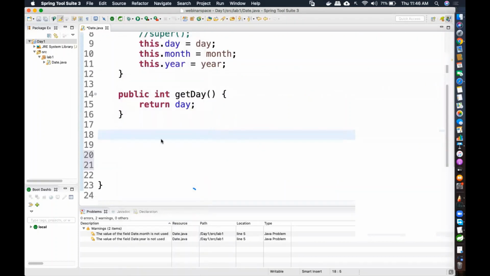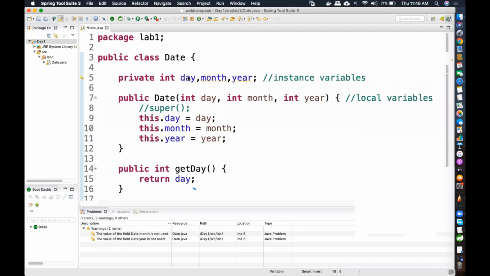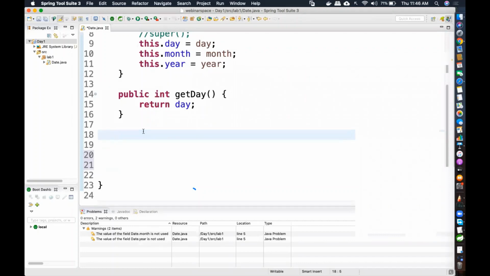So similarly, if somebody wants to change the day variable, can it be changed from outside the class? No, because a private variable can only be used within the class, not outside the class. So if you want to change the day variable, how can you change it? You need another method for that. So public. To change it, you're putting a value, you're not asking for a value, so obviously the return type will be void only. Then set followed by day. Set followed by the variable that you want to set.